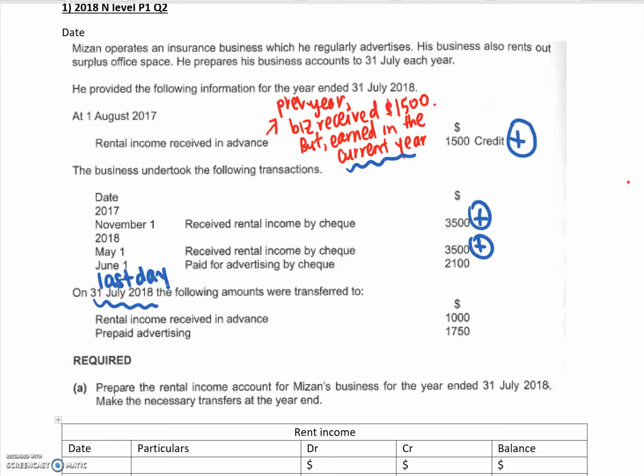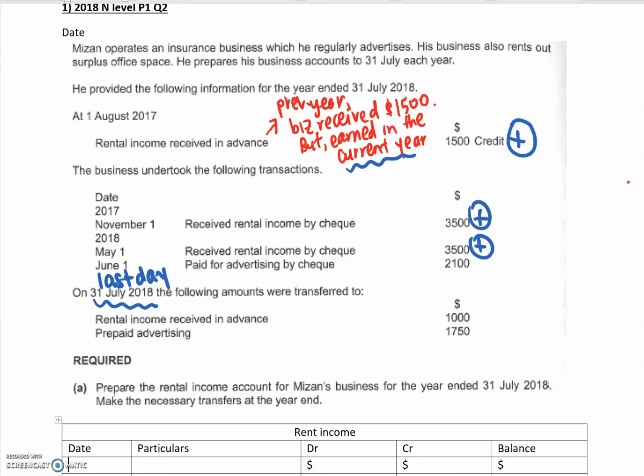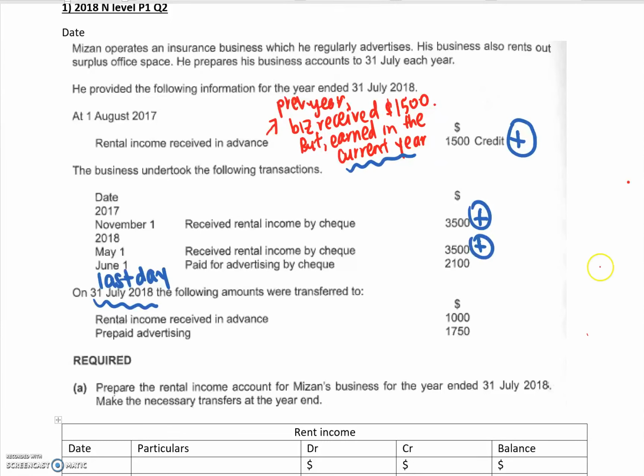Here I have a rent income received in advance. Okay, this means I have an amount that is received this year. So let's write down first.